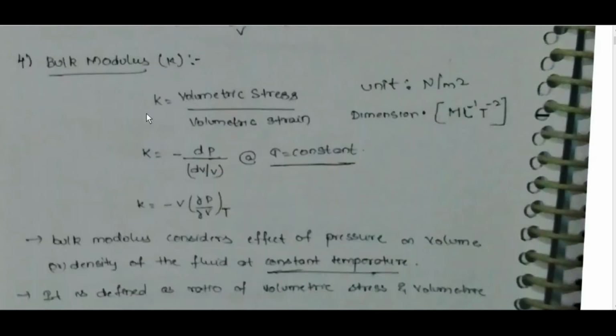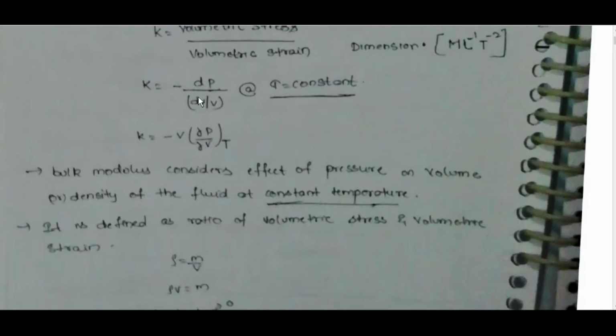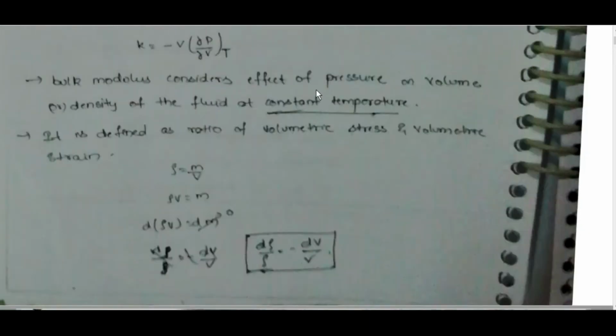Bulk modulus K. K is equal to volumetric stress by volumetric strain. Unit: Newton per meter square. Dimension: M L power minus 1 T power minus 2. K is equal to minus dp by dv by v at T equal to constant, that is, K is equal to minus v dp by dv at constant temperature. Bulk modulus consists of the effect of pressure on volume or density of the fluid at constant temperature. It is defined as the ratio of volumetric stress and volumetric strain.